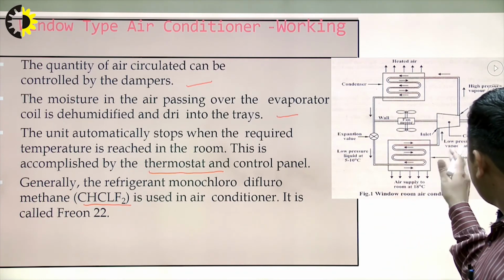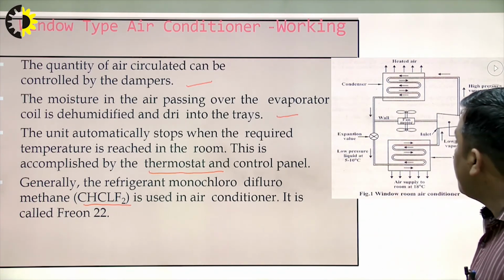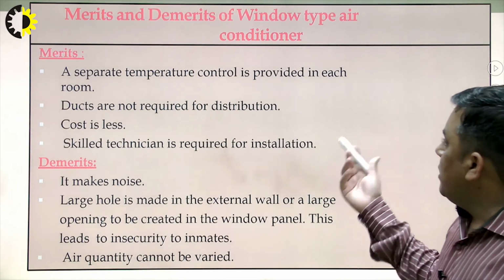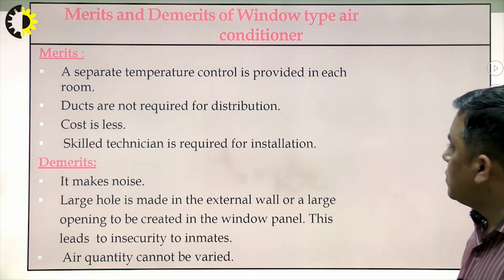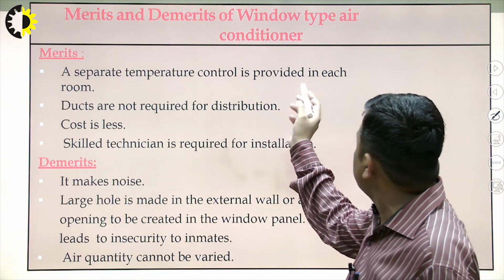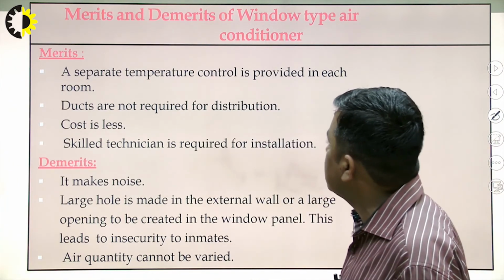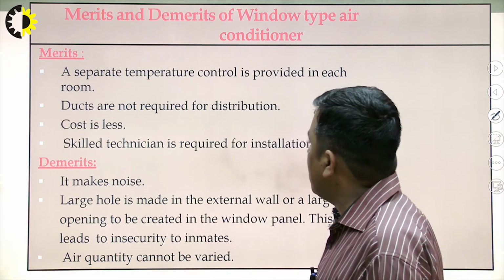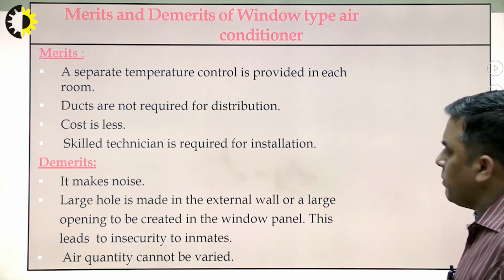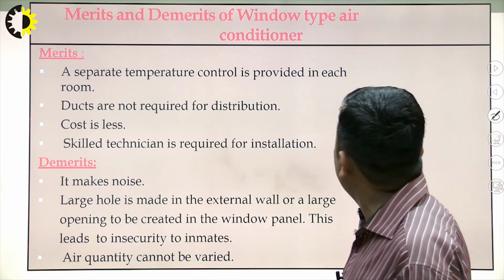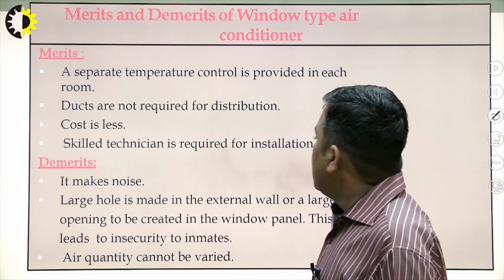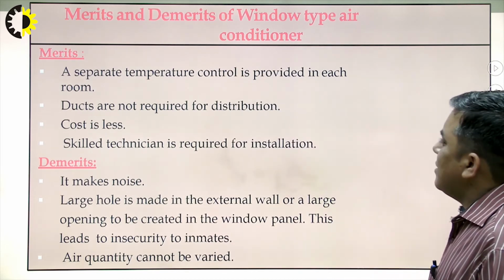I hope all the components and the working of each and every component is clear here. Then there are certain merits and demerits. A separate temperature control is provided in each room. Ducts are not required for distribution. Cost is less, as compared to the central air conditioning. A skilled technician is required for installation.